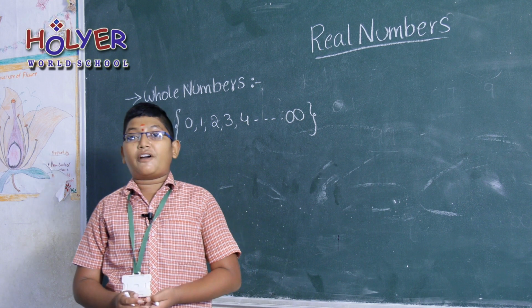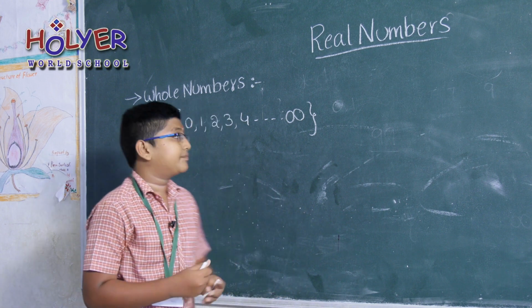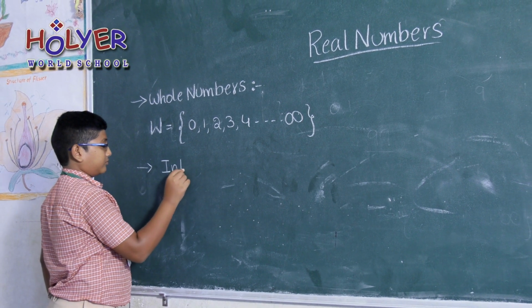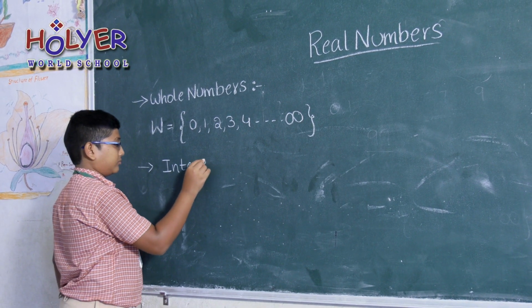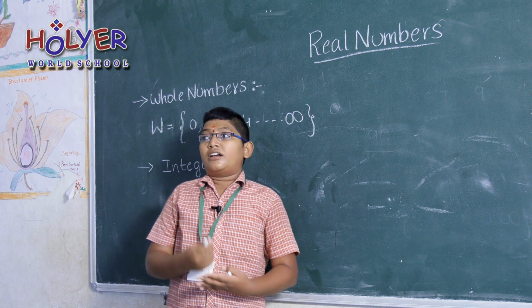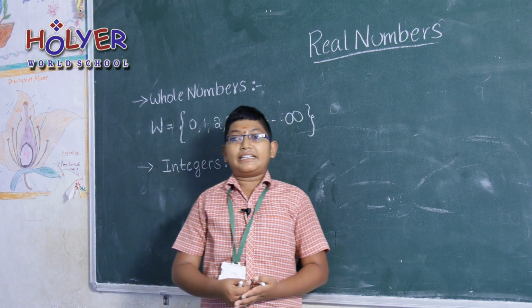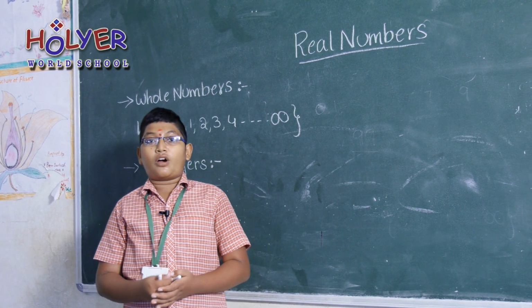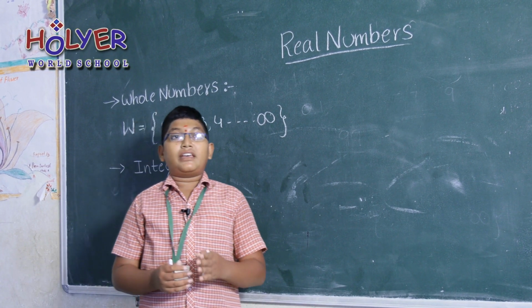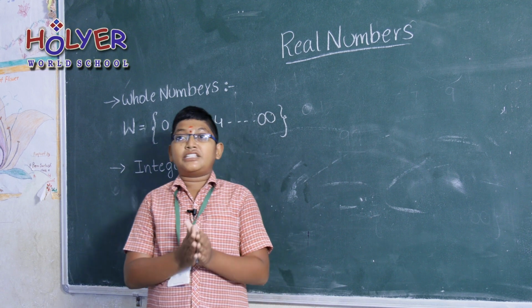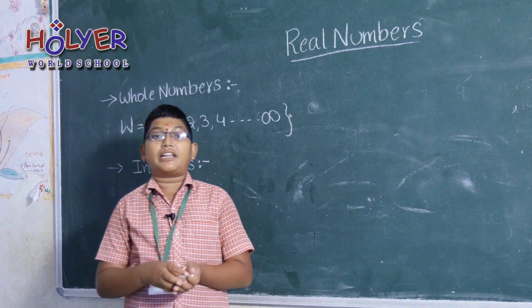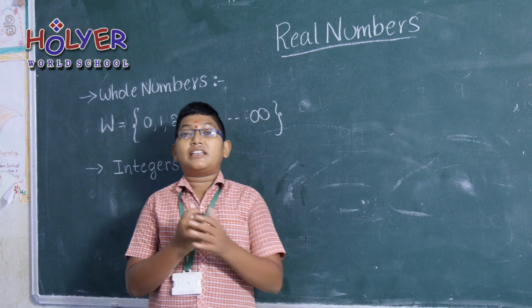Going into the third type of numbers, integers. Integers are a combination of positive numbers, negative numbers along with 0. Here in the integers, 0 is in the middle of a number line and positive numbers are on the right side of the number line and the left side takes negative numbers.